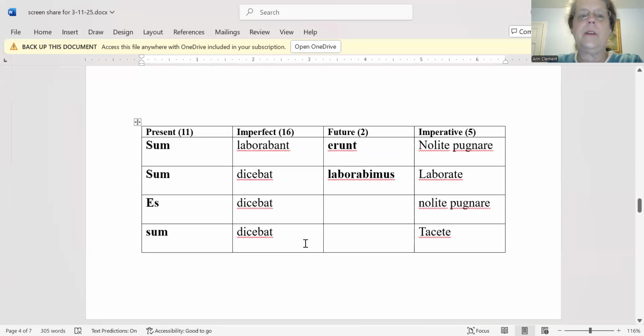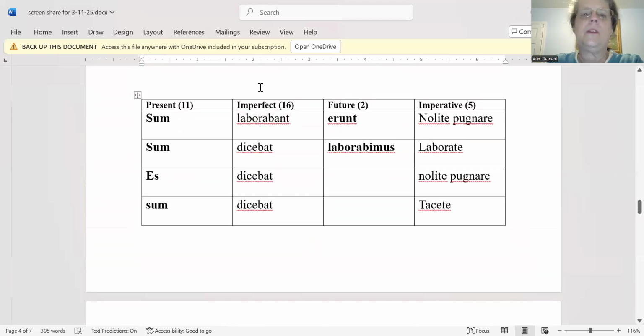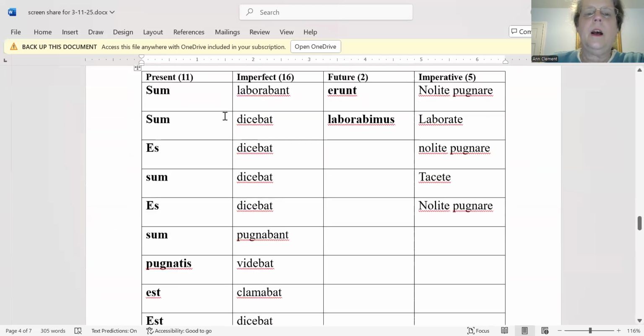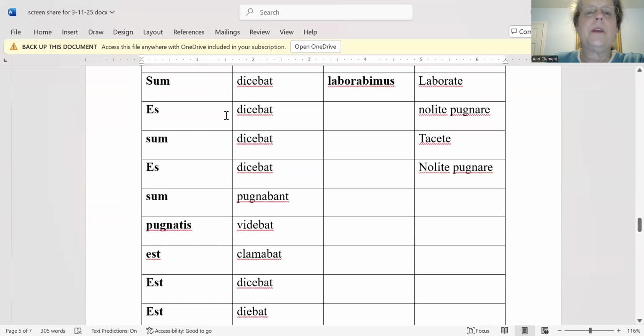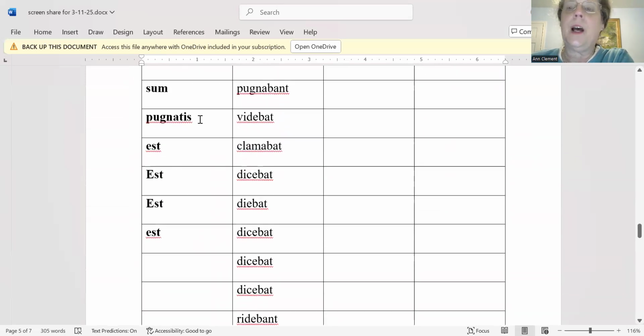Okay, let's see how you did. Okay, let me get this all on one page here. That'll be easier. All right, so the first column, the present tense, there were 11 of those. So check and see if you got all these. There was sum, sum, es, sum, es, sum, pugnatis, est, est, est, and est. Okay, did you get all those?